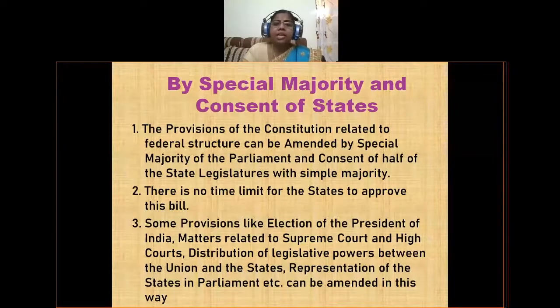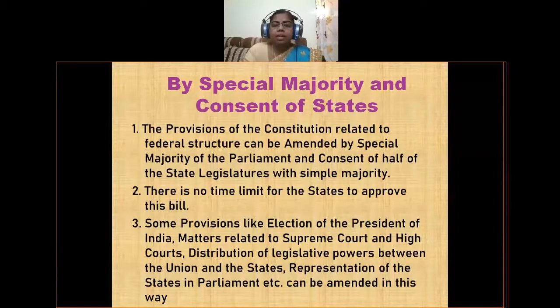Some provisions like election of the President of India, matters related to Supreme Court and High Courts, distribution of legislative powers between the union and the states, representation of the states in parliament, etc., can be amended in this way. These are some of the examples mentioned in the constitution that can be amended through special majority and consent of half of the states. First, election of the president. Already you learned in your previous classes how the president will be elected, through an electoral college. That procedure or method can also be amended through this method.